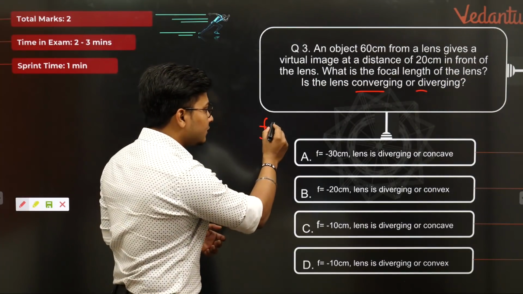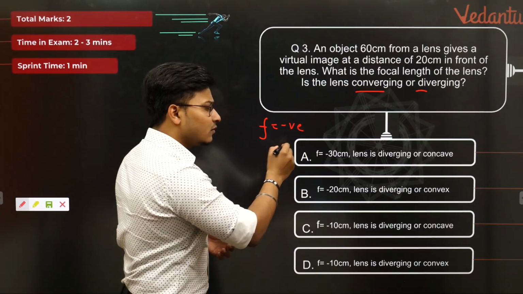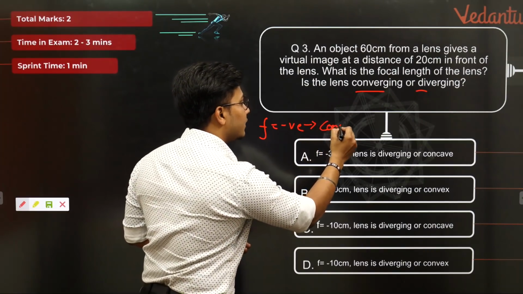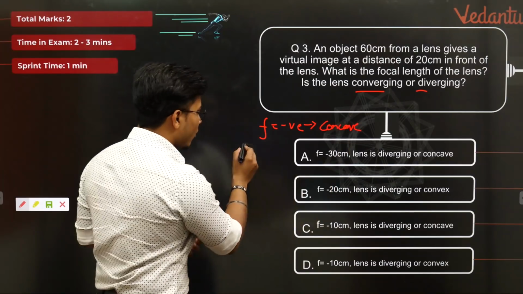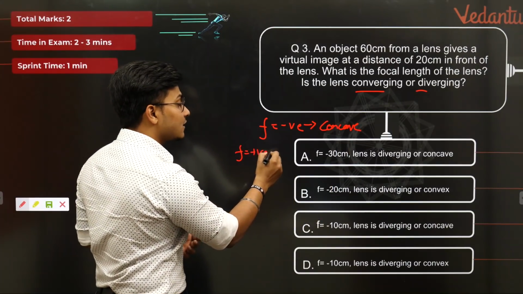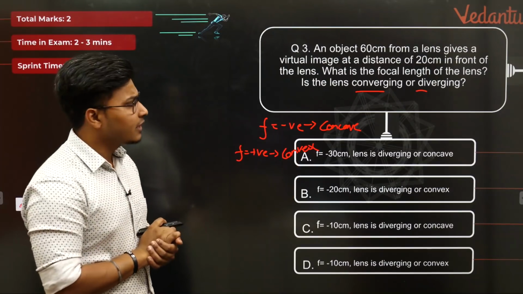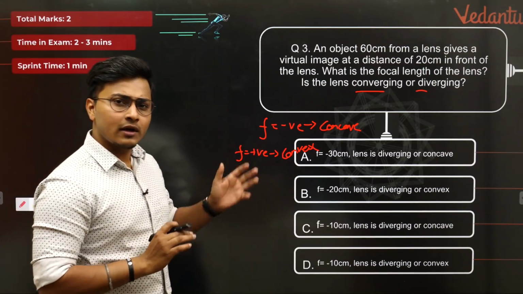Because if we get the focal length as negative, that's going to be a concave lens, isn't it? Focal length negative means concave lens. If focal length is positive, that would mean it's a convex lens. This is the normal sign convention. So we'll need to find out the focal length.